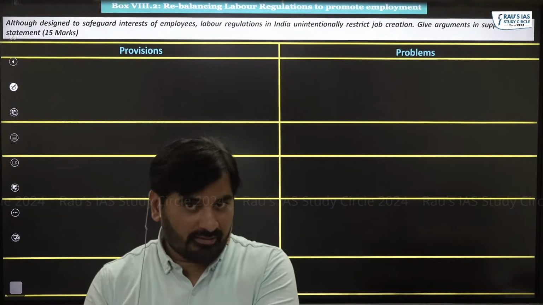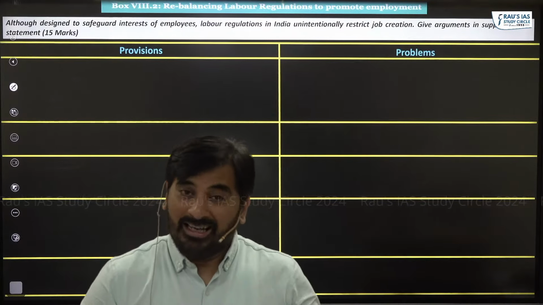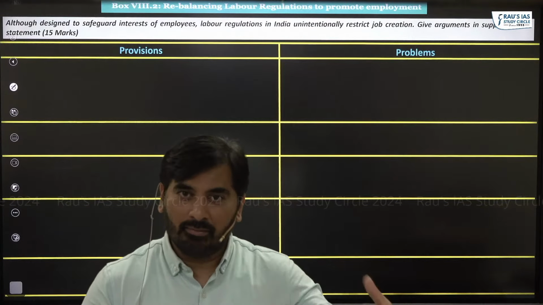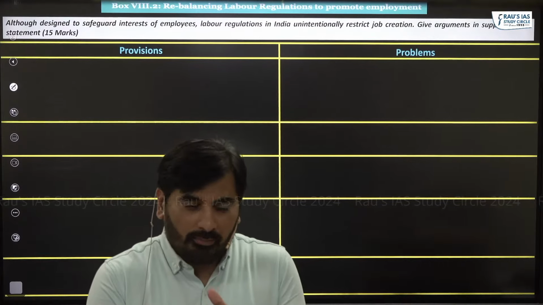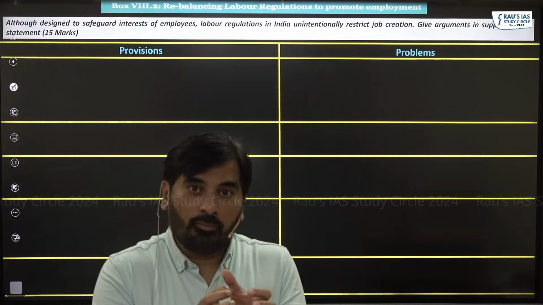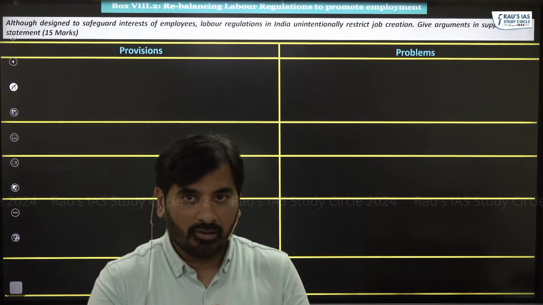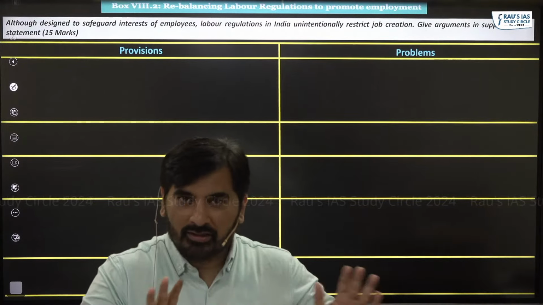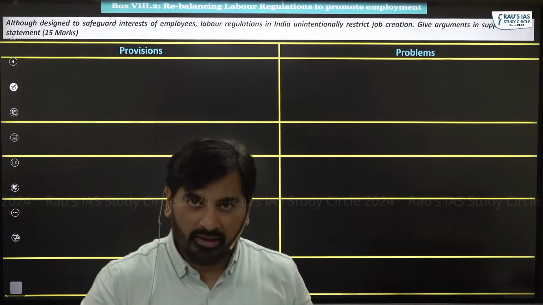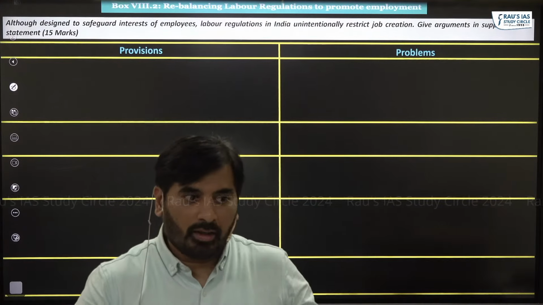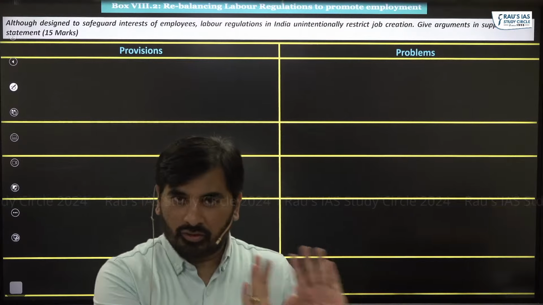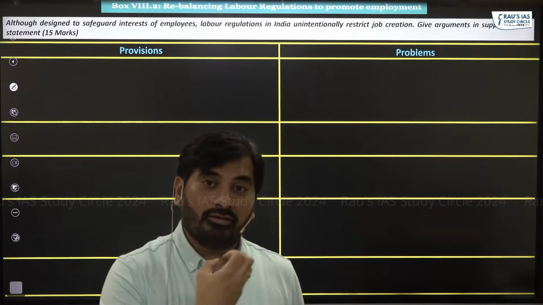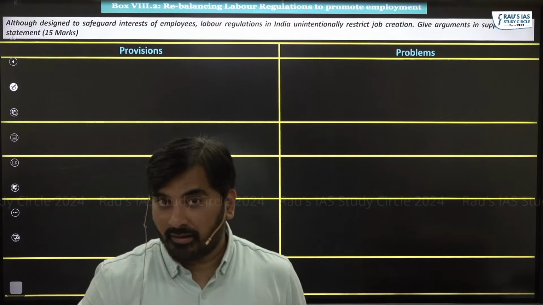The reason why I'm giving this particular analogy is the government is like that parent and the kid is like labor for India. Government has become very much overprotective of labor in India. So the government wants that labor should not be exploited by the employers. Government wants that the laborers should get good wages. So government has laid on a lot of rules, regulations to promote labor welfare.